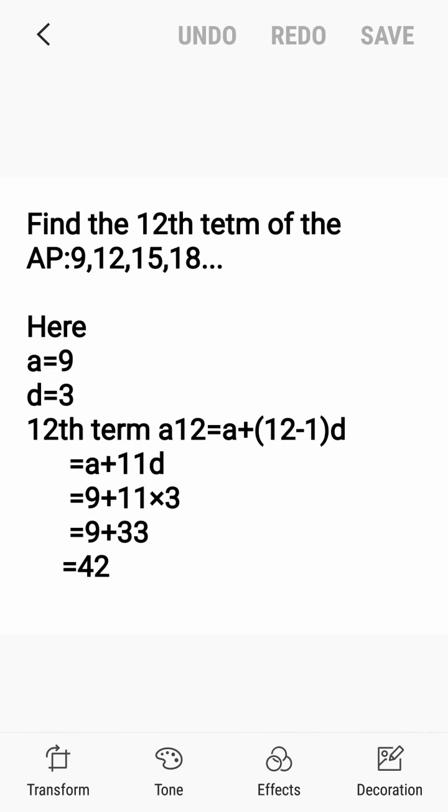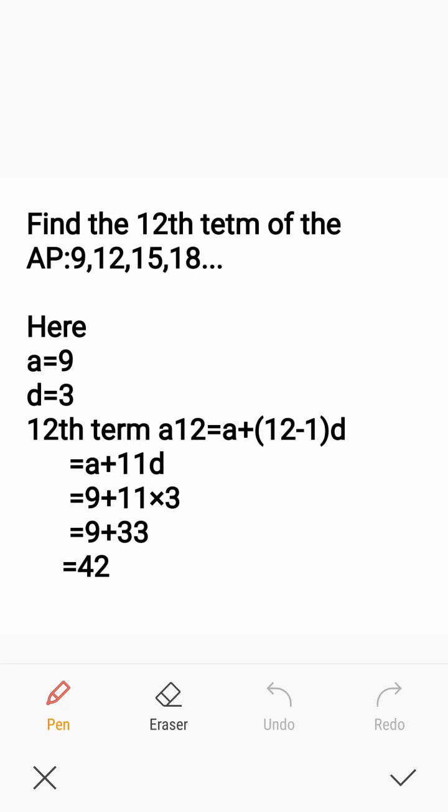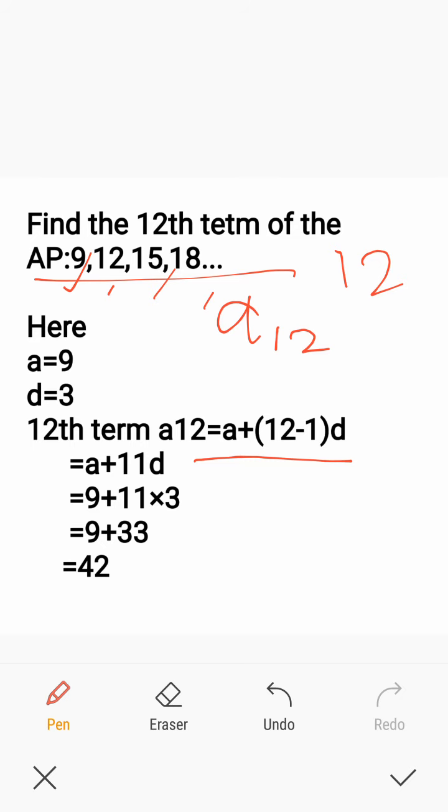See, find the 12th term of the AP 9, 12, 15, 18, etc. In this AP we are given the first, second, third and fourth terms only. We have to find the 12th term of the AP. The 12th term is certainly represented as a12. a12 is equal to a plus 12 minus 1 into d.